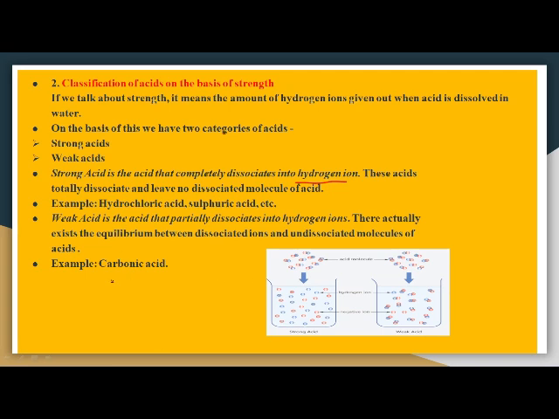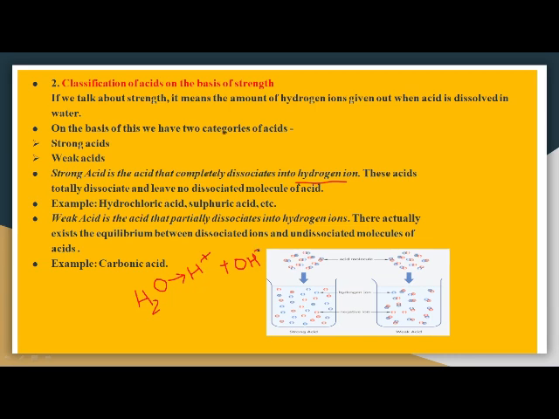For example, this is a container you have and another container you have, correct? We have taken water in them. आपको पता है that water का formula is H2O, correct? This H2O is made up of H plus ions, as well as OH minus ions, right?